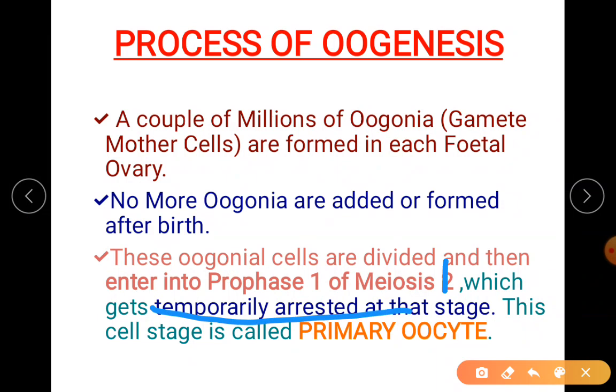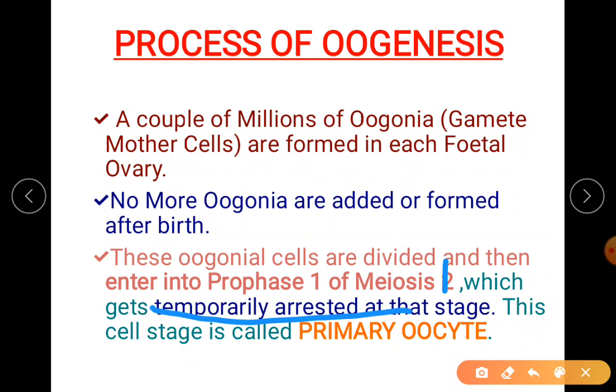A temporary arrest is only for some time, it will get blocked. When it is a favorable time, it will be unblocked. Unblocking is done by certain hormones. So you all have to remember there are hormones and factors even in the oogenesis process.